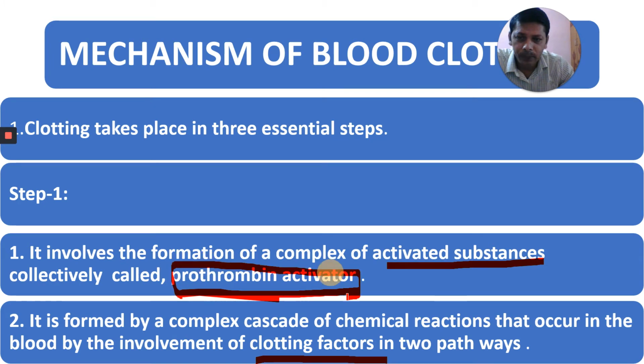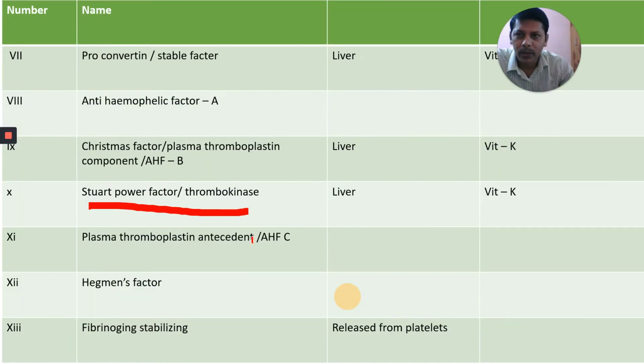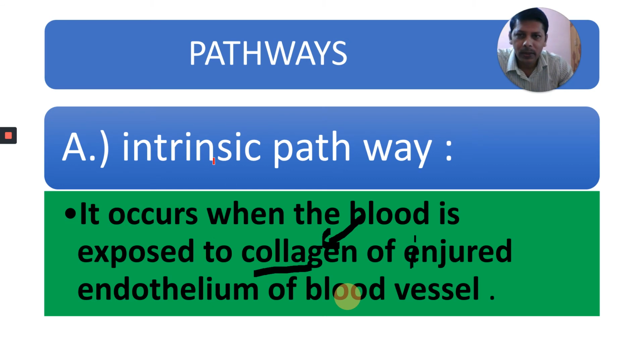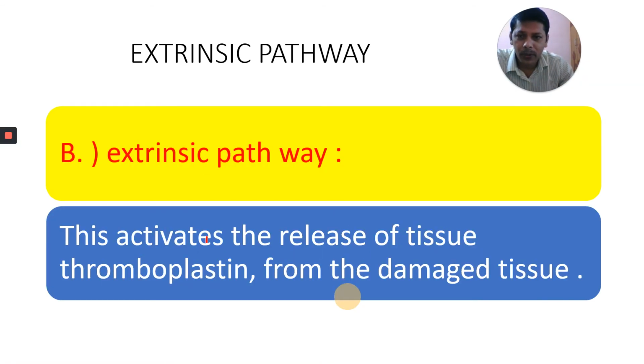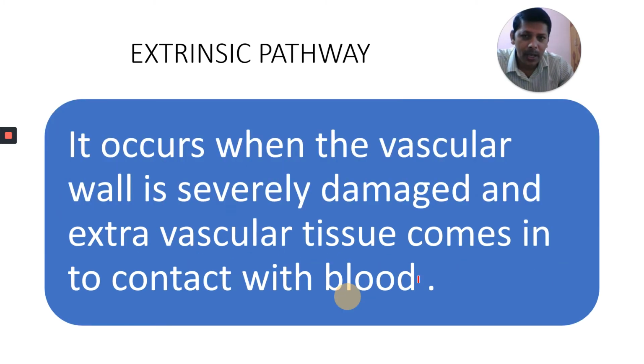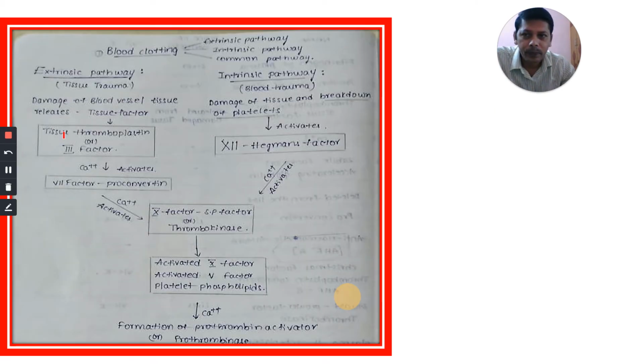Prothrombin activator. So in both pathways, the intrinsic pathway as well as the extrinsic pathway, prothrombin activator is formed. Here tissue thromboplastin is released from the damaged tissue. It occurs when the vascular wall, the blood vessel wall, is severely damaged and extravascular tissue comes in contact with blood.